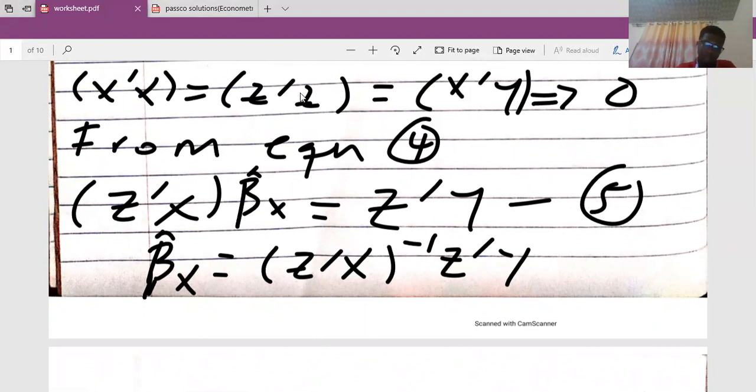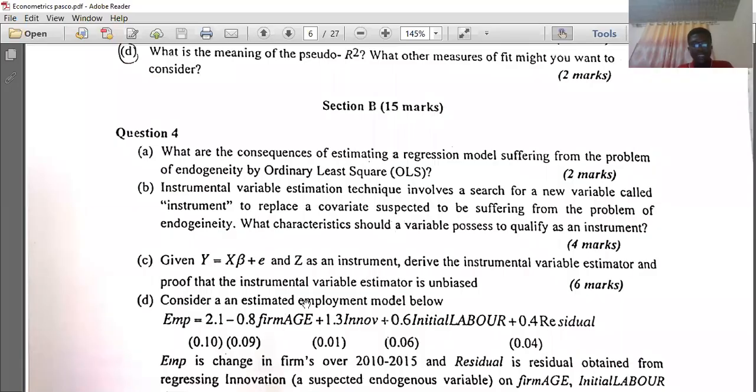Alright, so let's go to the B part of question 4. It says that we should derive the instrumental variable estimator. That's what you derive. The B part says that we should prove for it. You should prove that the instrumental variable estimator is unbiased. Okay. Let's walk through the proof for unbiasedness. Okay, so just as we did.